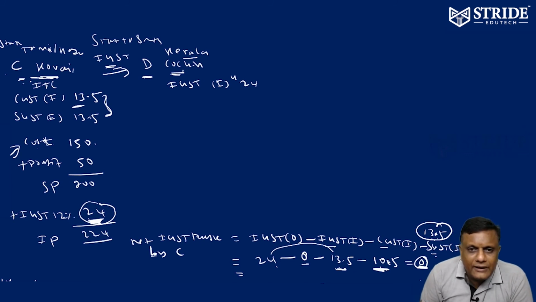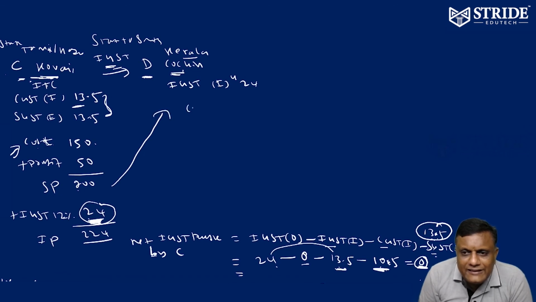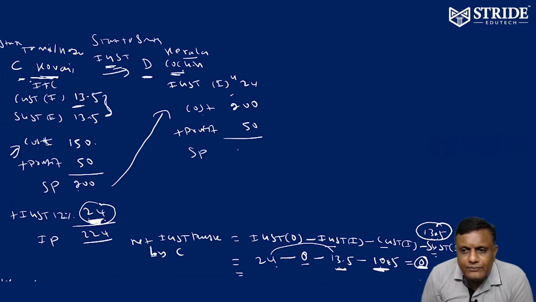Now the selling price of C becomes the cost price of D, because this IGST paid, it took credit. So the selling price of C becomes the cost price of D. Therefore 200, and he is adding profit. Say for example 50 rupees profit is added. Therefore selling price 250. Now D of Cochin is selling goods to E of Kollam.